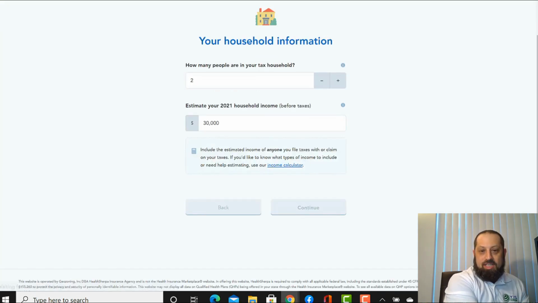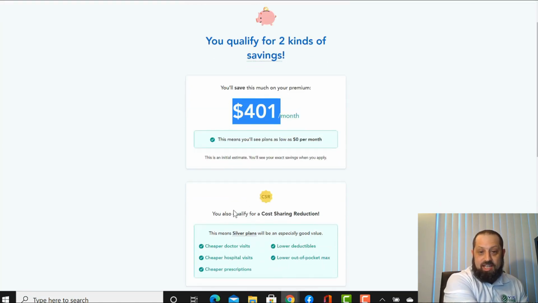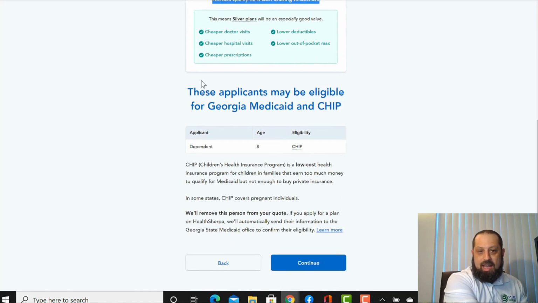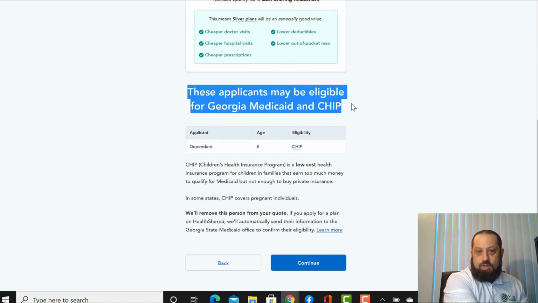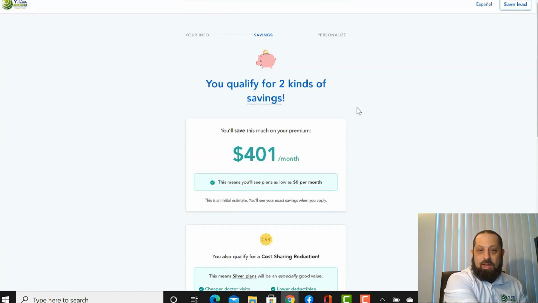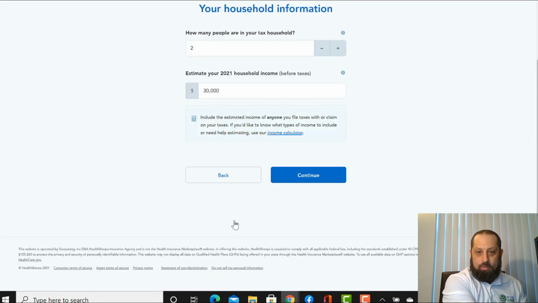You will automatically see that there's going to be a $400 subsidy, which is not a lot for two people. You'll notice in a second that it also says he's going to get cost share reduction for the silver plans, but you just keep scrolling, and here is the issue. Let's say this particular person is not putting his kid on Medicaid. Whatever the reason is, the man wants a quote for him and his child on a marketplace plan.